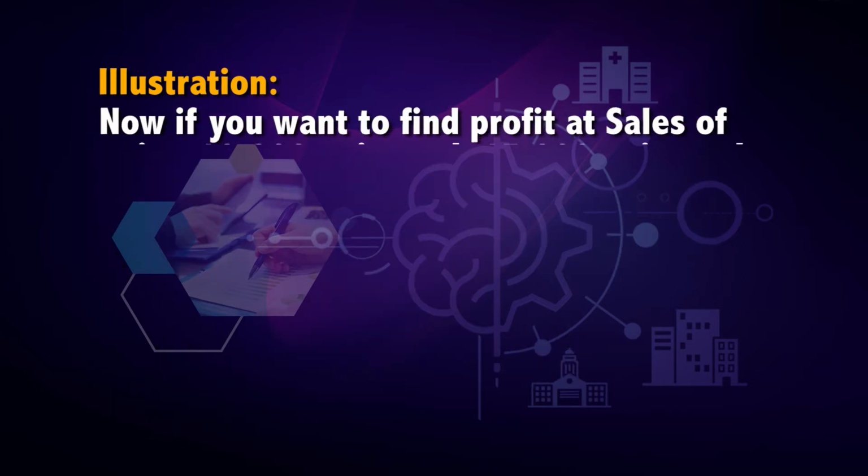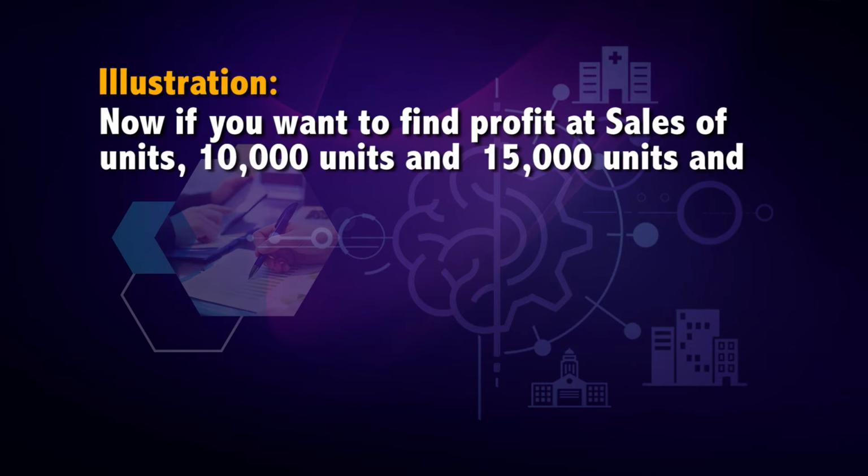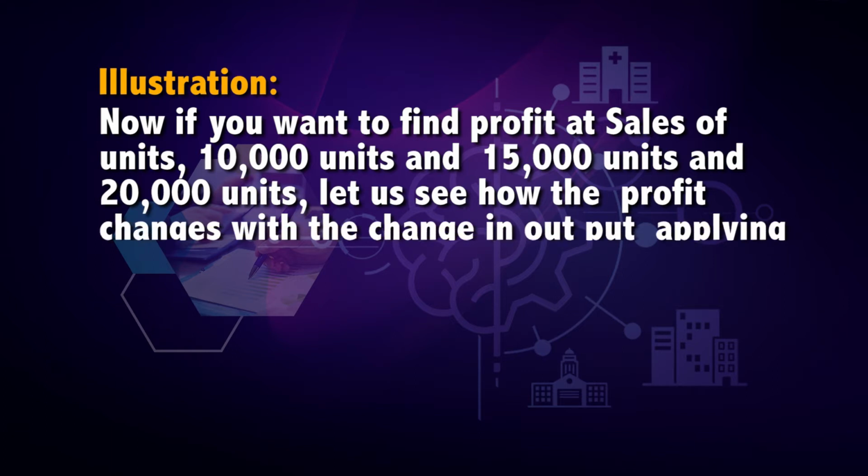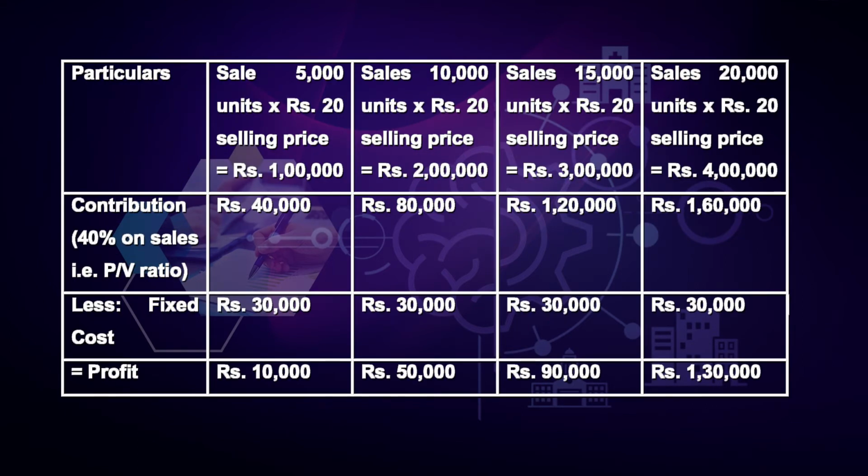Now, if you want to find profit at sales of 10,000 units, 15,000 units and 20,000 units, let us see how the profit changes with the change in output applying PV ratio. Looking at the table, when sales is 5,000 units and selling price is rupees 20 per unit, the total sales is rupees 1 lakh. Hence, to calculate contribution, it will be considered as 40% on sales. 40% is the PV ratio, which is rupees 40,000. Then deduct fixed cost of rupees 30,000 from it. The final profit achieved will be rupees 10,000.